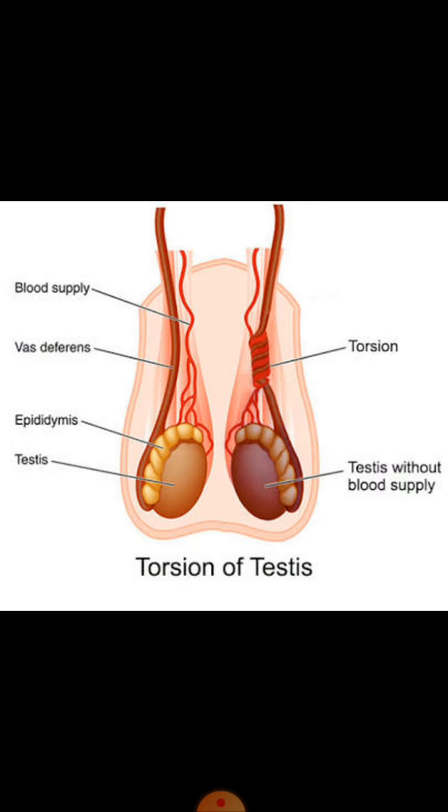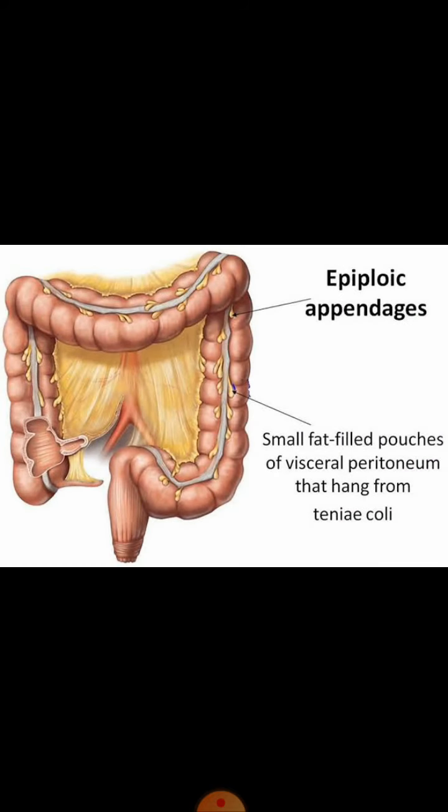Then in young males, we have discussed one of the differential diagnoses was torsion of testes, in which there is decrease in the blood supply to the testes because of torsion of the spermatic cord, due to which there is inflammation and severe pain.